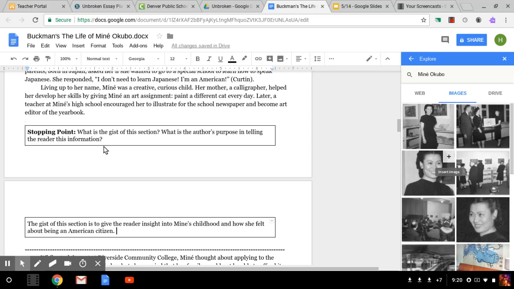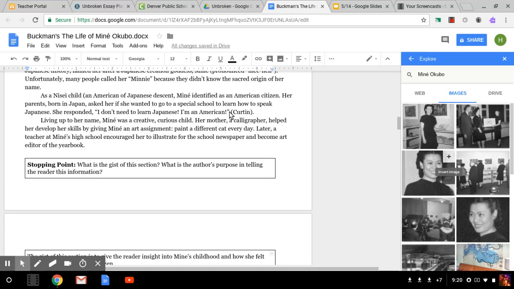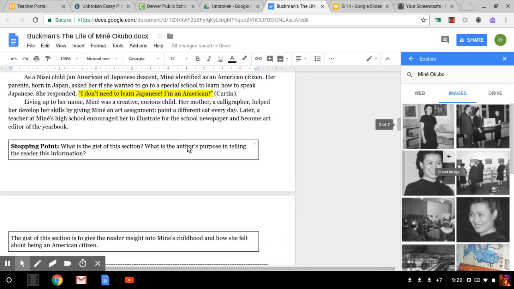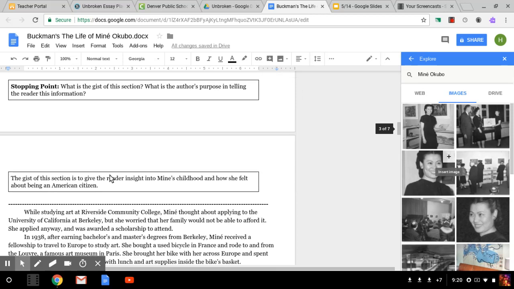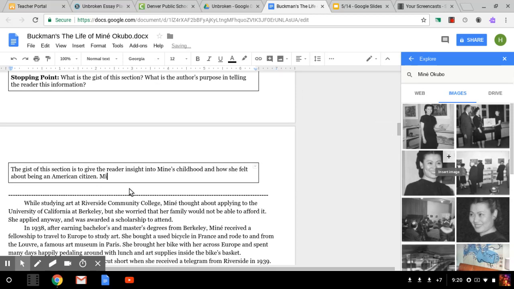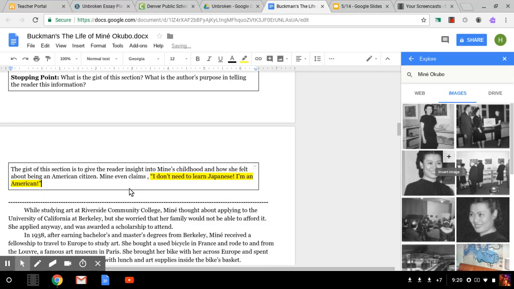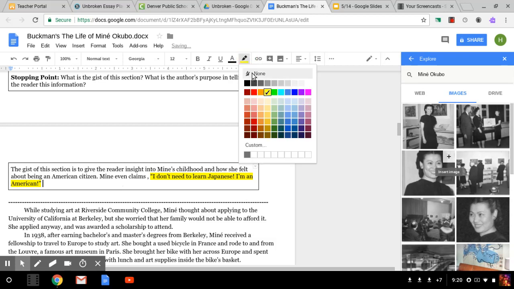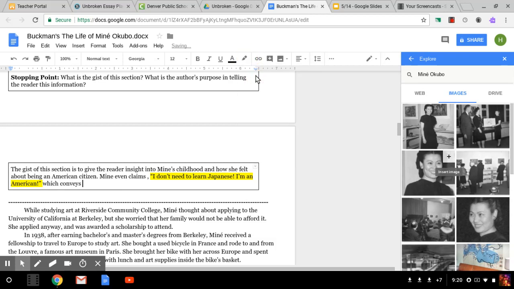I think it's really cool, too, that up here she said, I don't need to learn Japanese. I'm an American. I'm going to highlight that because I feel like that might be something I want to talk about later on. And then I'm going to actually copy and paste that, and it can still be highlighted for this. So Control C. Okay. Minnie even claims, paste. And then I'm not going to highlight the rest of it, which conveys how strongly she feels about being born in the United States.